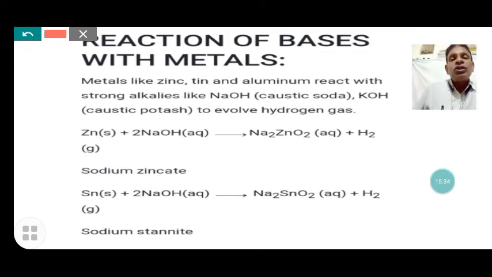Look here. When zinc reacts with sodium hydroxide, sodium zincate, another type of salt, and hydrogen gas are evolved. Now stannum, when it reacts with sodium hydroxide, forms sodium stannate, and water and hydrogen gas are evolved. When aluminium reacts with sodium hydroxide, sodium aluminate, or sodium meta-aluminate, is formed as a salt, and hydrogen gas is evolved.